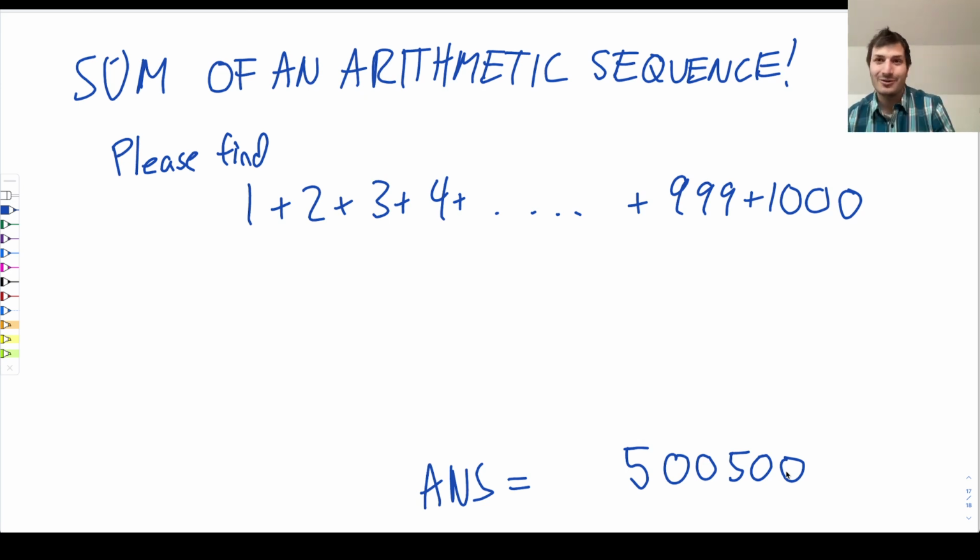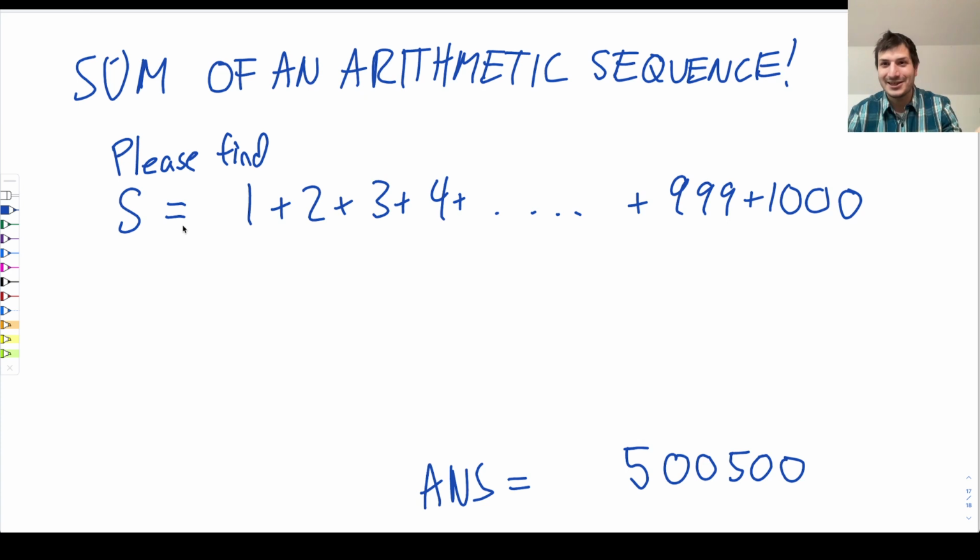And it is later in the notes. So by doing it now, we are going to save some time later on where we do the sum of arithmetic sequences. So how do you do this sum? So here is what you do. First of all, let's give this a name. So this is the magic of algebra. Whenever you want to find something, give it a name. We're going to call it S. So S is 1 plus 2 plus 3 plus 4 all the way up to 1,000. We want to solve for S.